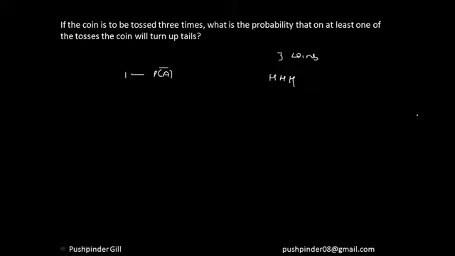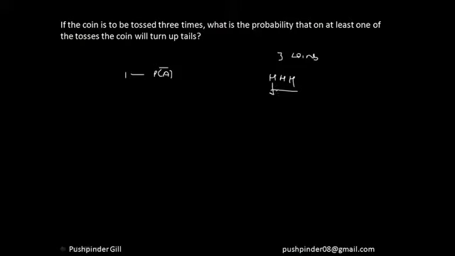Apart from that, each case is going to have at least 1 tail. So that means I have found one case which does not apply to that condition, and if I subtract that from 1, I can get the probability of getting at least one tail. So what is the probability of getting 3 heads?